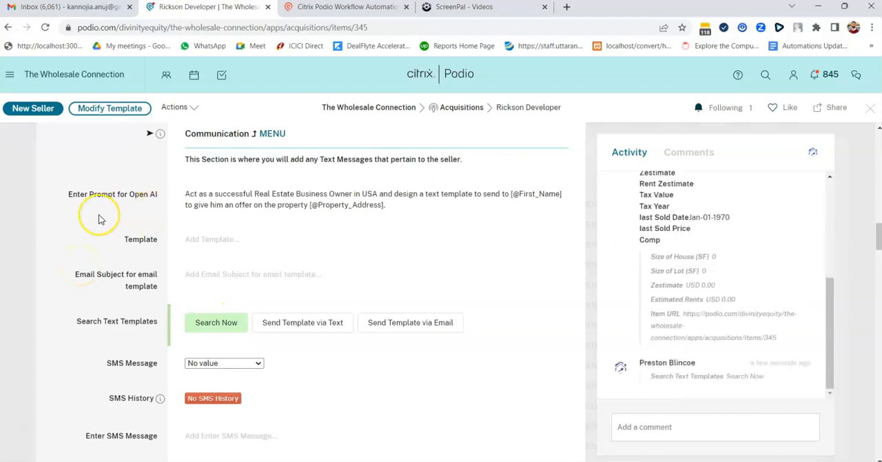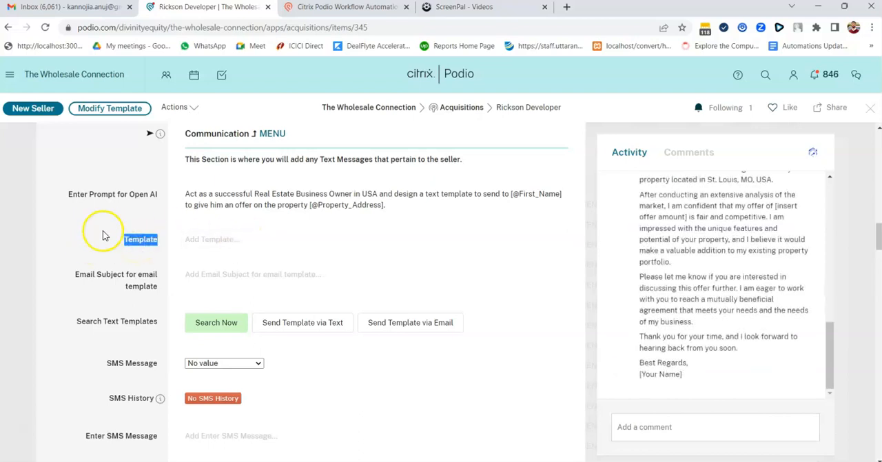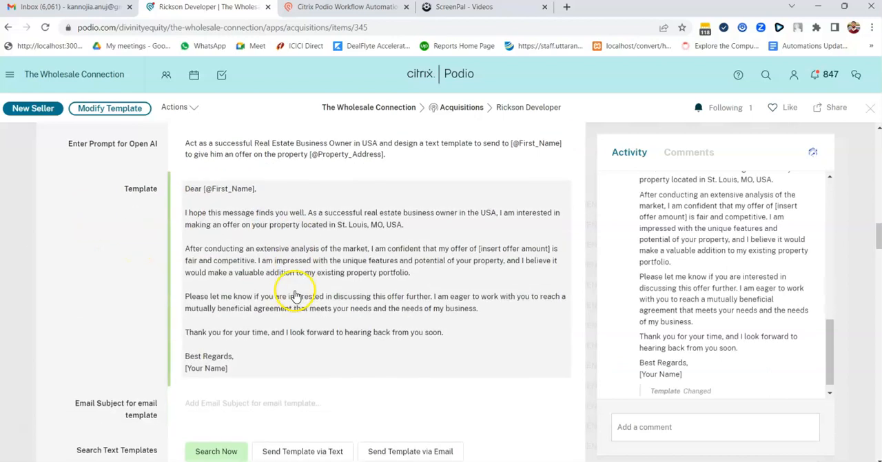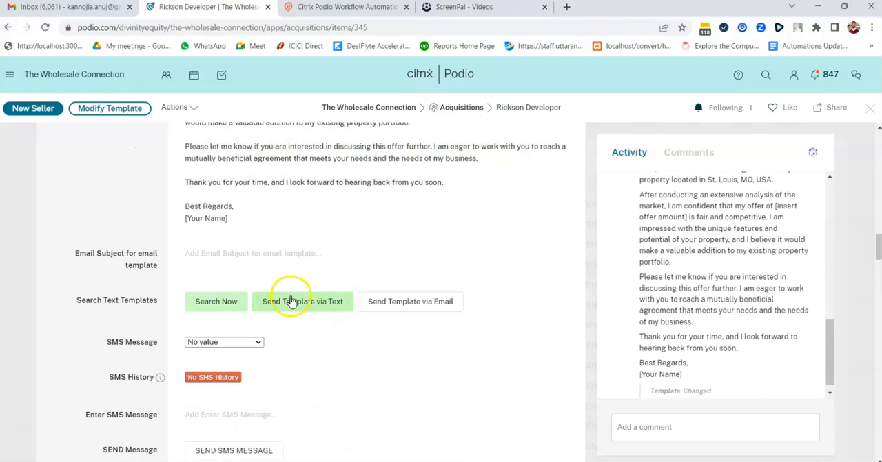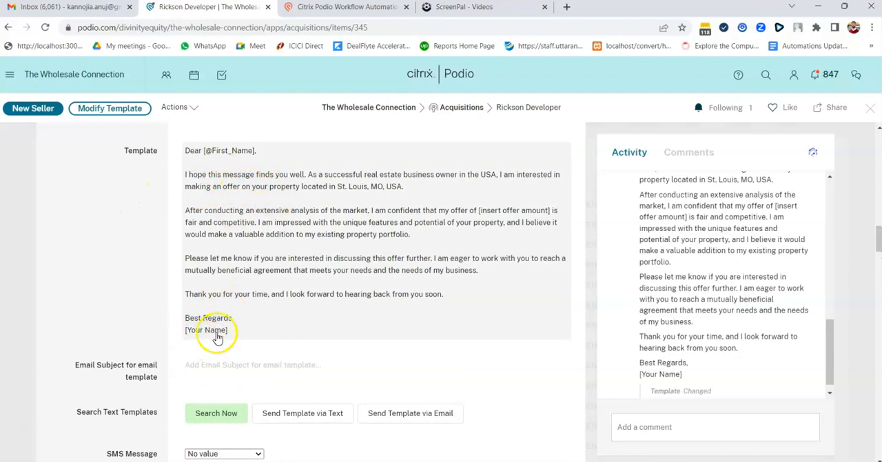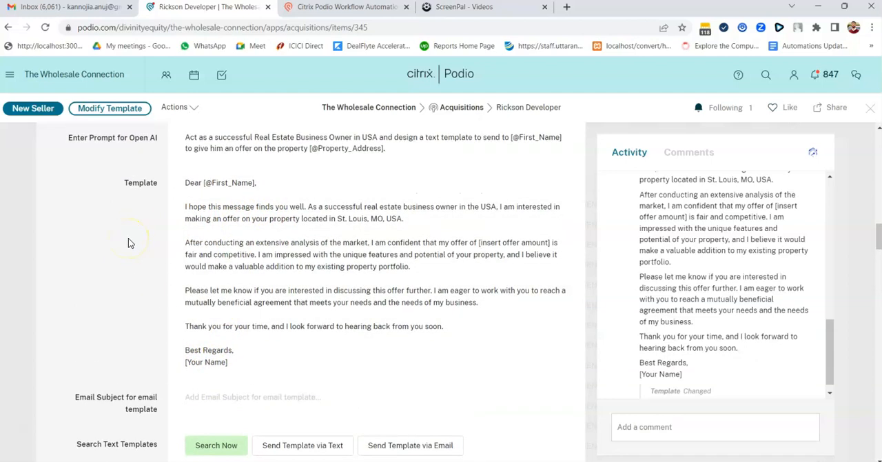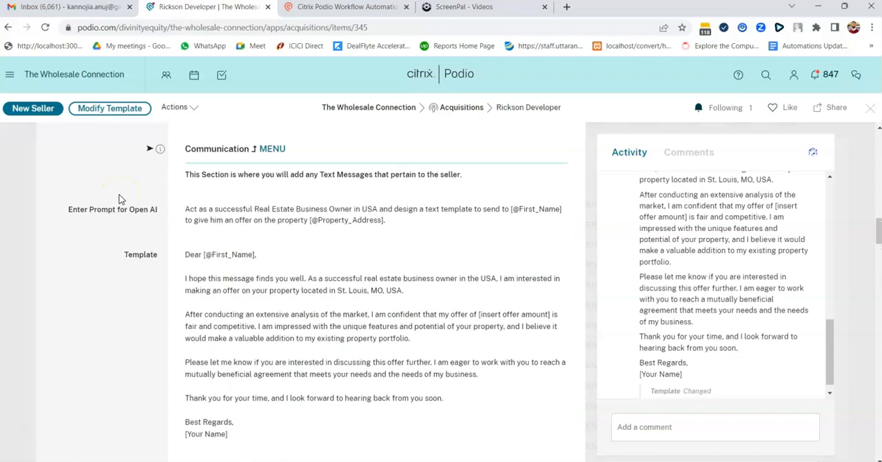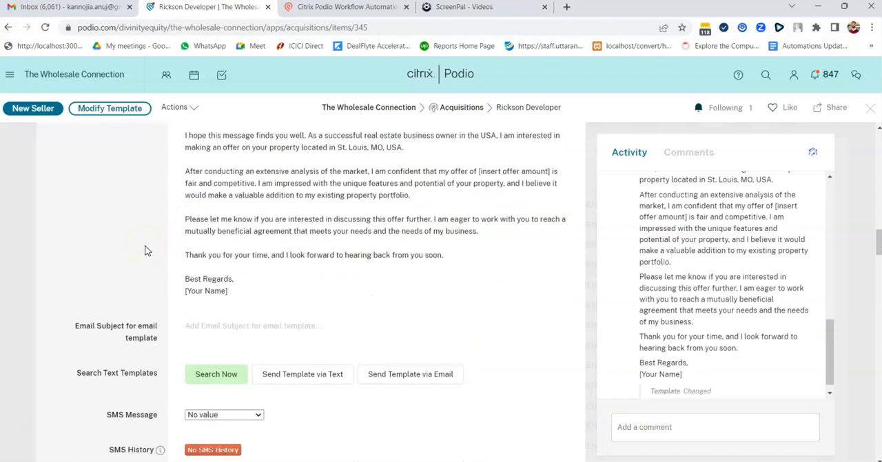This is sending a request to ChatGPT, and ChatGPT is replying back with the content over here. In the template app, in this template field, you're going to see that the content has been loaded. So this is it. Dear first name, I hope this message finds you a successful business owner in the USA. I'm interested in making an offer on the property located in St. Louis, MO, USA. When you click send template via text, this message is going to be sent via text. Your name is going to get replaced with your name from the settings app, and first name is going to be replaced with Rickson. So this is how ChatGPT is implemented.